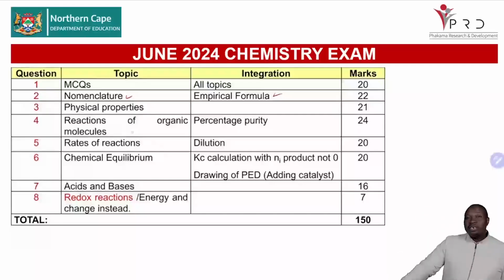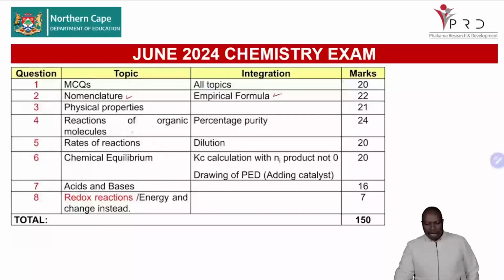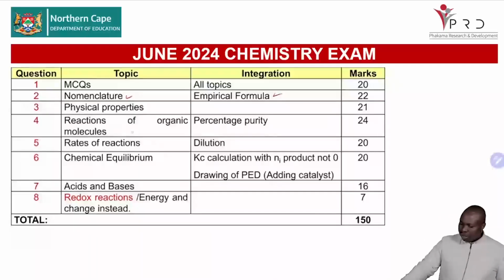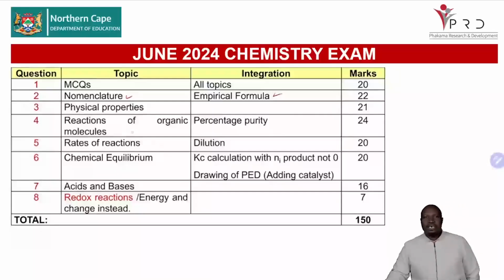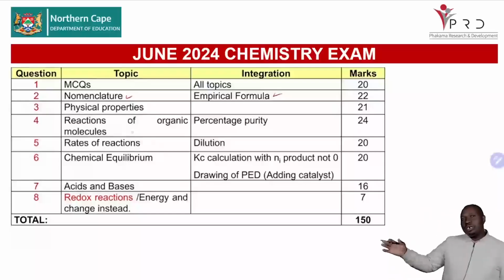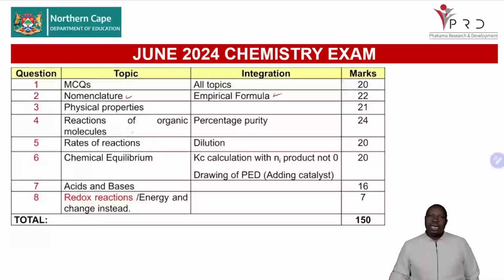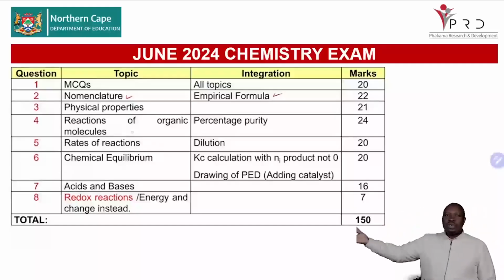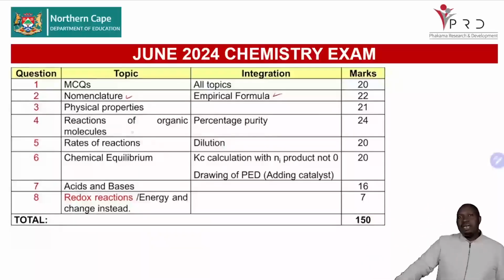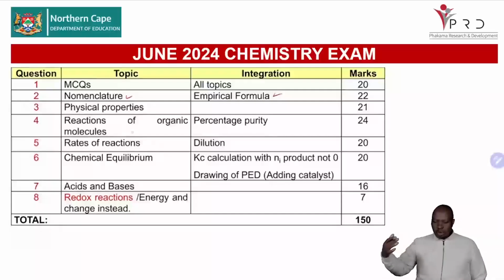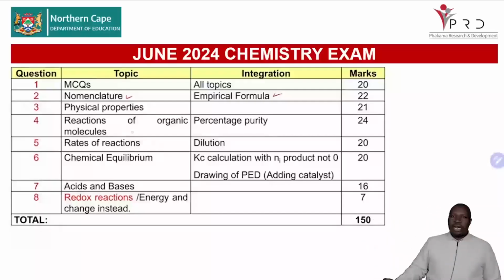In question 6, we had chemical equilibrium. And then here there was a Kc calculation with an initial number of moles of product, meaning that it was not 0. So it's important that you start to lean that way so that you don't always think that at all times the product will be 0, because we can have equilibrium, and when equilibrium is disturbed, we'll have a new equilibrium. So the first equilibrium is then the initial. It's not all the time that we will always have a 0 for the products when we are doing your rice table. So we'll refer to that as well.